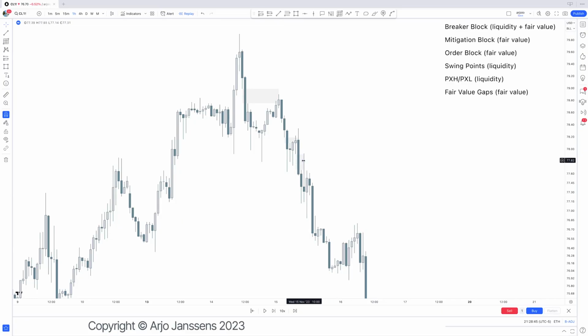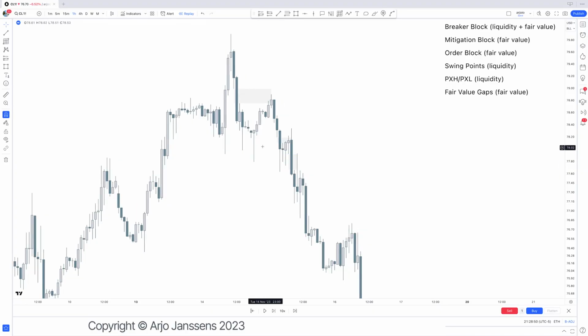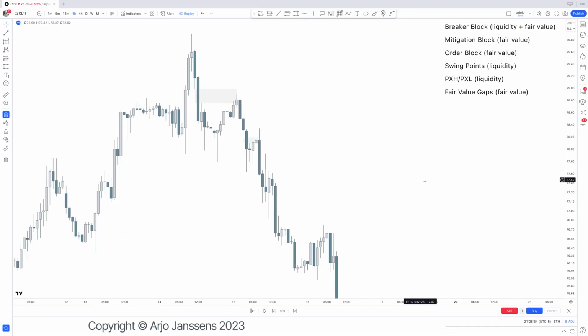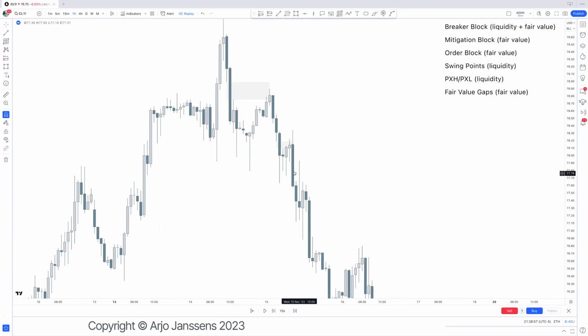Now, why did I use the low right there of that wick on that order block, and why did I use the body right there of that mitigation block? If it's the exact low of the candle which creates the PD array, so in this case the order block right there, that is the low of the PD array.